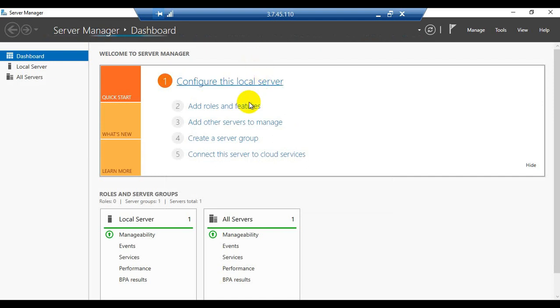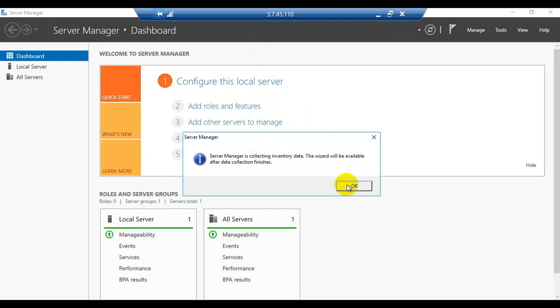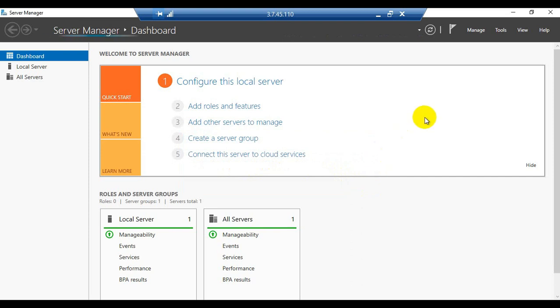Now click on add roles and features. So here the same thing, server manager is collecting inventory data. The wizard will be available after data collection finishes. So till that time we need to wait a moment.